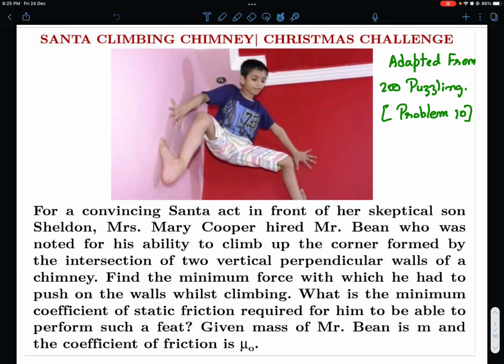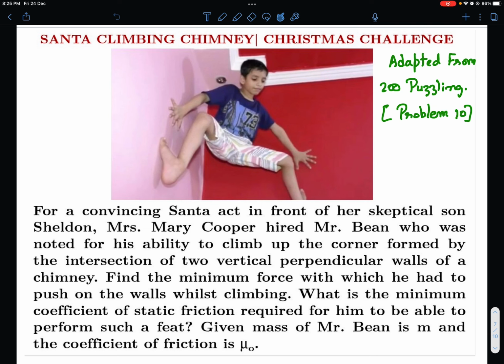And I've adapted this problem from 200 Puzzling Problems by Peter Gnädig. And this is a very nice problem. Many times students find this to be very counterintuitive, and therefore I've chosen to analyze this problem.